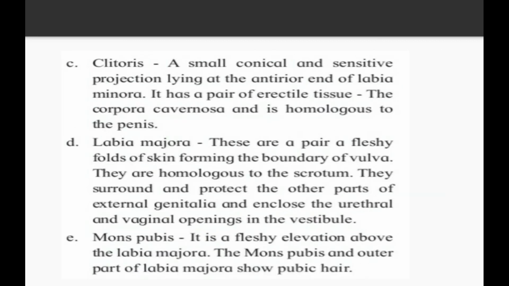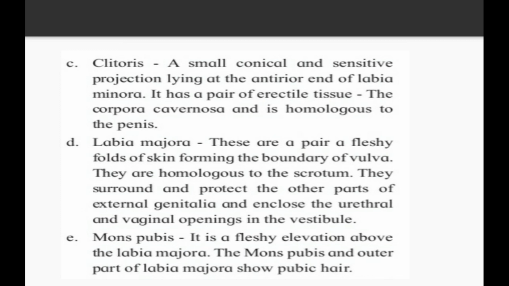See the next one, that is the clitoris. A small conical and sensitive projection lying in the anterior end of the labia minora. It has a pair of erectile tissues, the corpora cavernosa, and is homologous to the penis. So there are some similarities in the male and female reproductive systems. In the male reproductive system there is a penis, and in the female the clitoris is somehow similar to it.